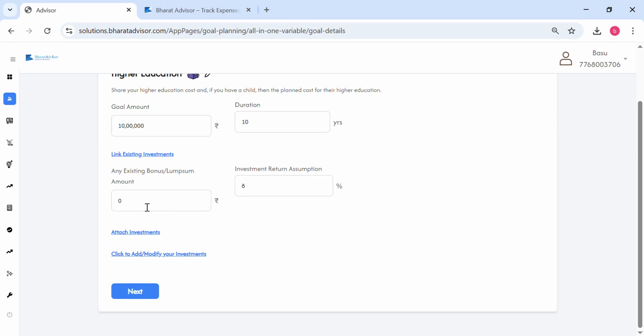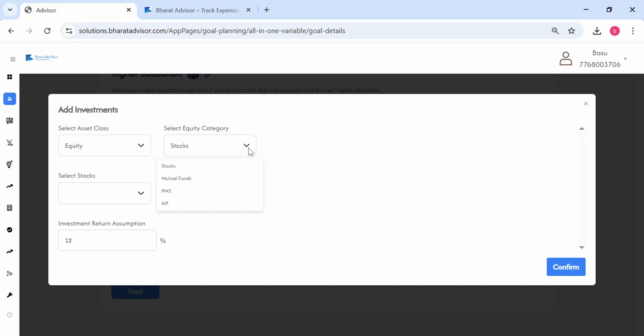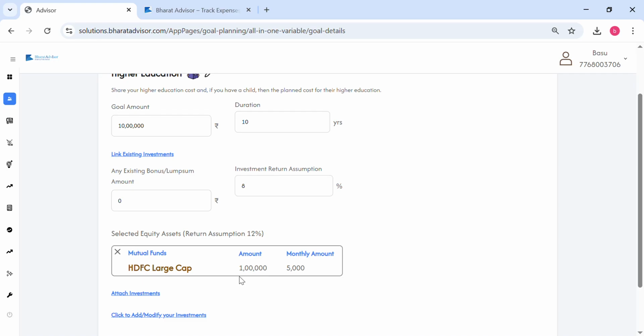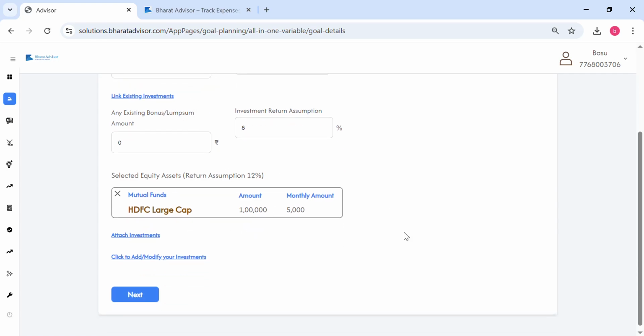So that's the comprehensive way of doing it, right? We are considering whatever factors are possible. You can also attach your investments over here. If you have invested in a mutual fund, like the one we added, you can add it here. This particular investment is linked to this particular goal, and later I will show you how the deficit amount comes out.